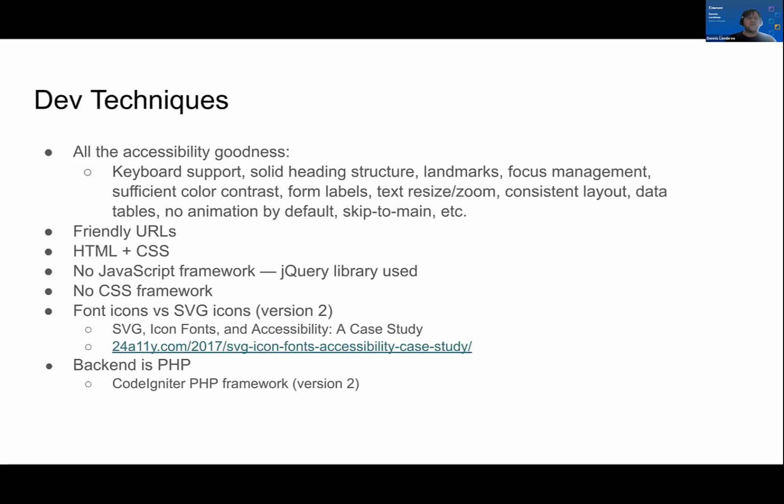And for the icons, they are font icons. At the time, I was questioning whether I should use font icons or SVG icons. I went with font icons, although in hindsight, I probably should have used SVG. There's an article about this from the 24 Accessibility Days series a few years ago. And the back end is PHP, the CodeIgniter framework.